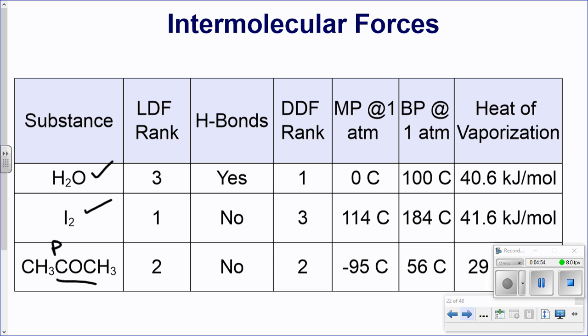So the London dispersion forces rank: this has the highest London dispersion forces, and this has the lowest. Why? This has the lowest amount of electrons. This is somewhere in the middle. Now the hydrogen bonds: this has humongous hydrogen bonds because we have hydrogen directly bonded to O, N, or F. That's this case right here. This has no hydrogen bonds.